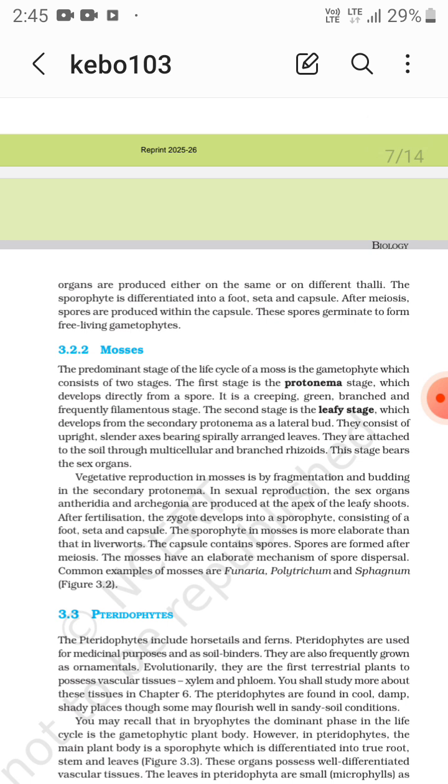In sexual reproduction, the sex organs antheridia and archegonia are produced at the apex of the leafy shoots. After fertilization, the zygote develops into a sporophyte, which consists of a foot, seta and capsule. The capsule contains spores. Spores are formed after meiosis. The mosses have an elaborate mechanism of spore dispersal. Common examples of mosses are Funaria, Polytrichum and Sphagnum.